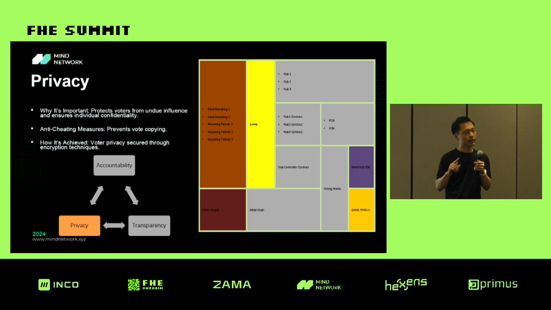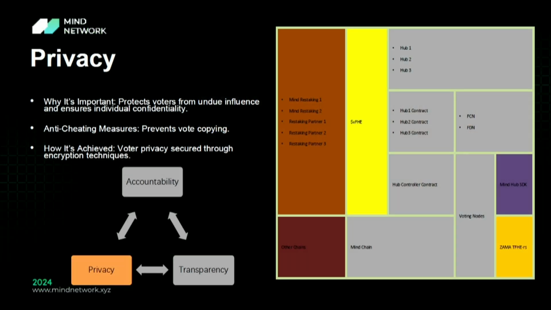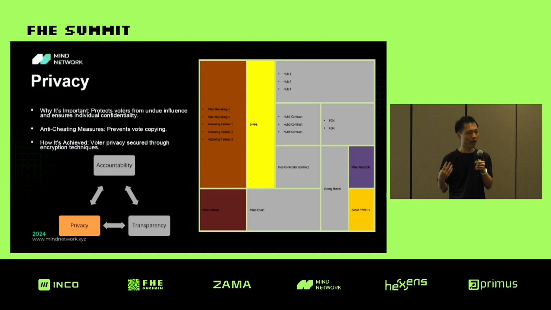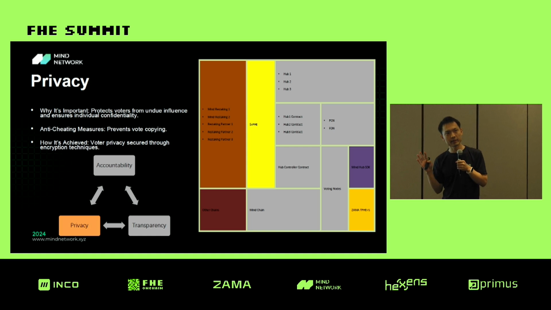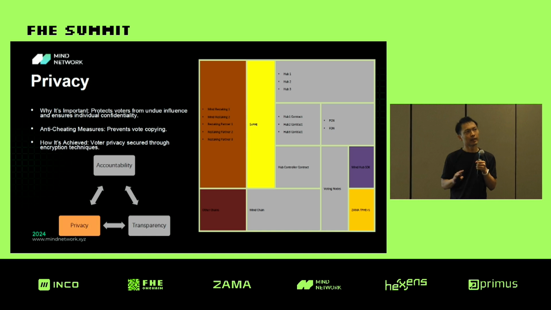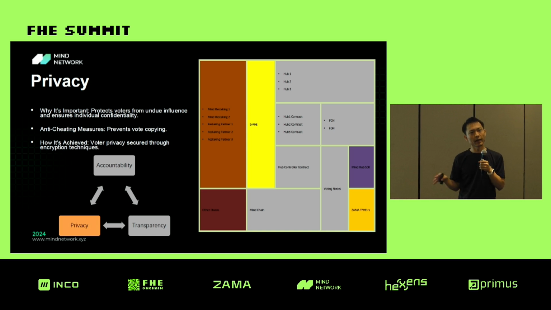Let's think about it. In the first principle, we already have accountability. This means that the voters are motivated by profits. In this way, they also have the motivation to cheat in the voting process, because they are trying to get the most benefit from the voting, and they can take some strategy like copying others.